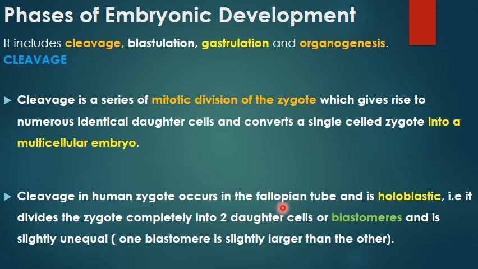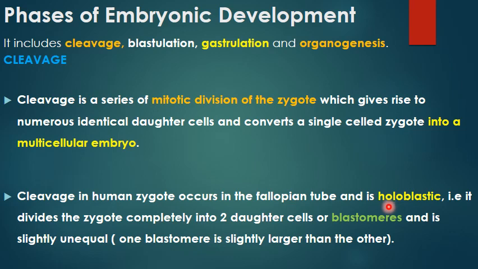Cleavage in case of human zygote is holoblastic. Holoblastic meaning the entire zygote will divide to form two daughter cells. Why? Because the eggs are alecithal, without yolk, as the embryo derives its nourishment from the mother's body. Now, how about those eggs which have a large amount of yolk, like the bird's eggs?